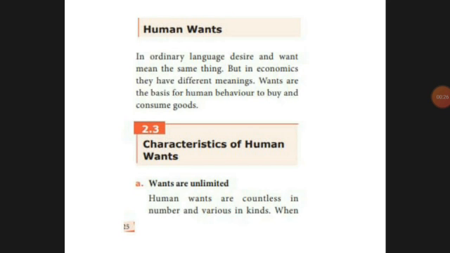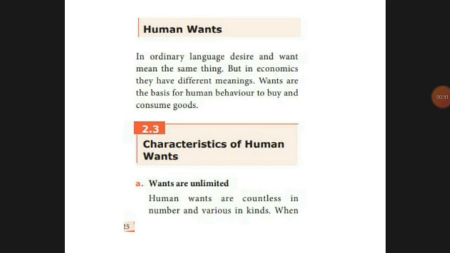Usually human wants is desire, what we are willing to buy. But in economic terms, human wants means the behavior of an individual person to buy goods. That is what human wants is. It has some characteristics. There are 7 characteristics in our portion.